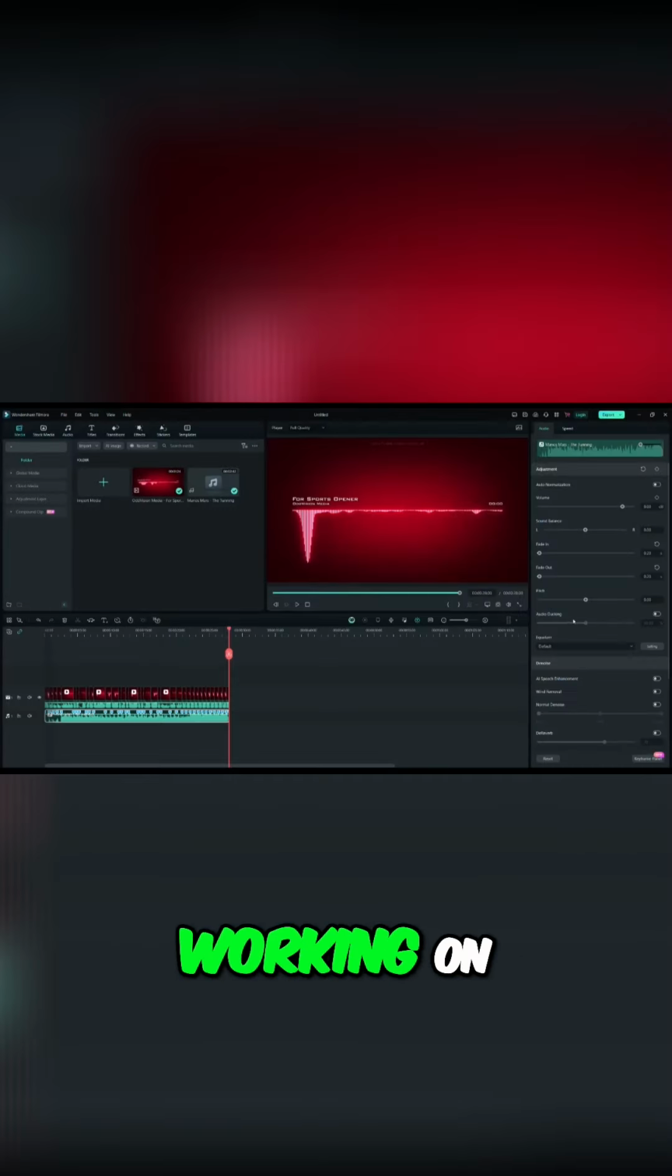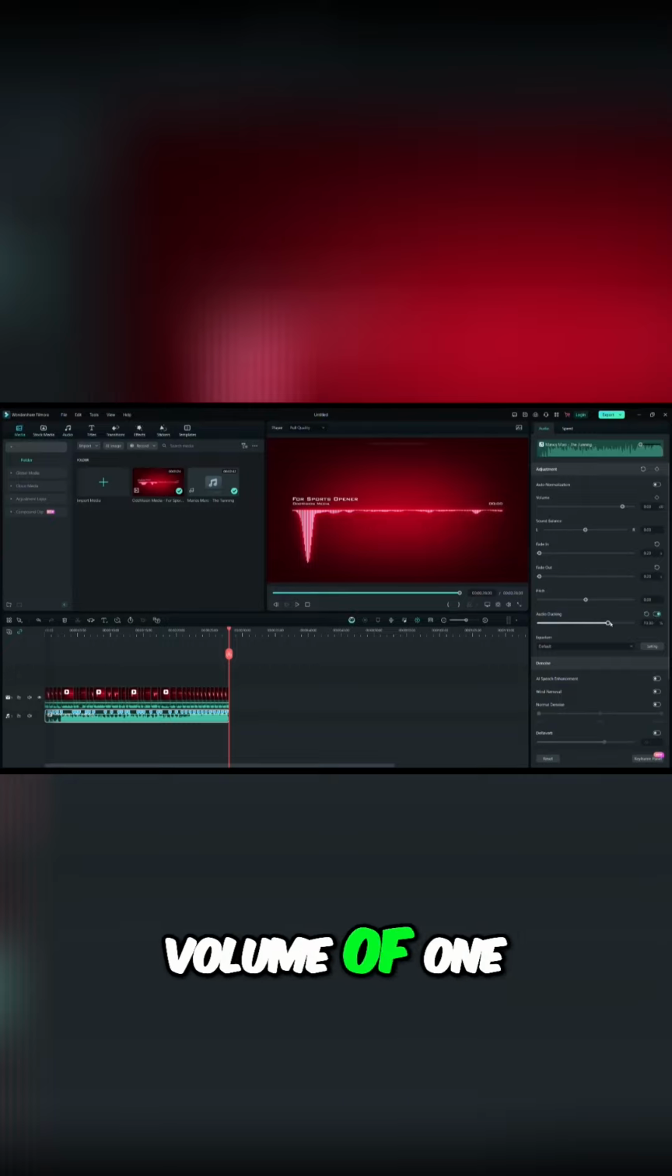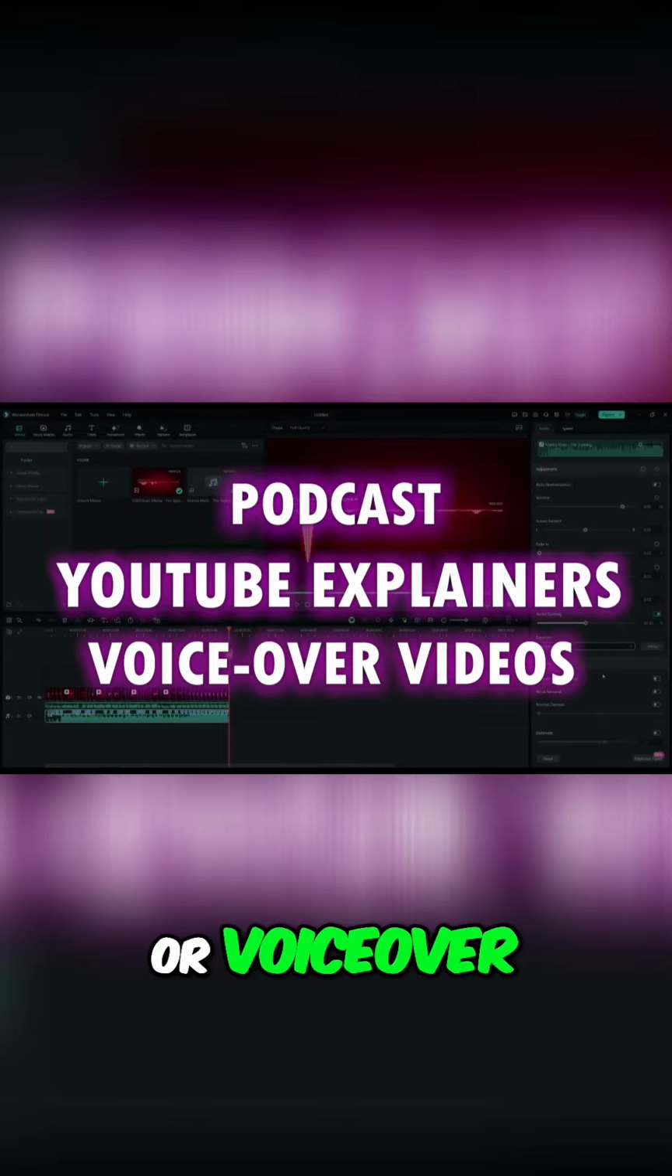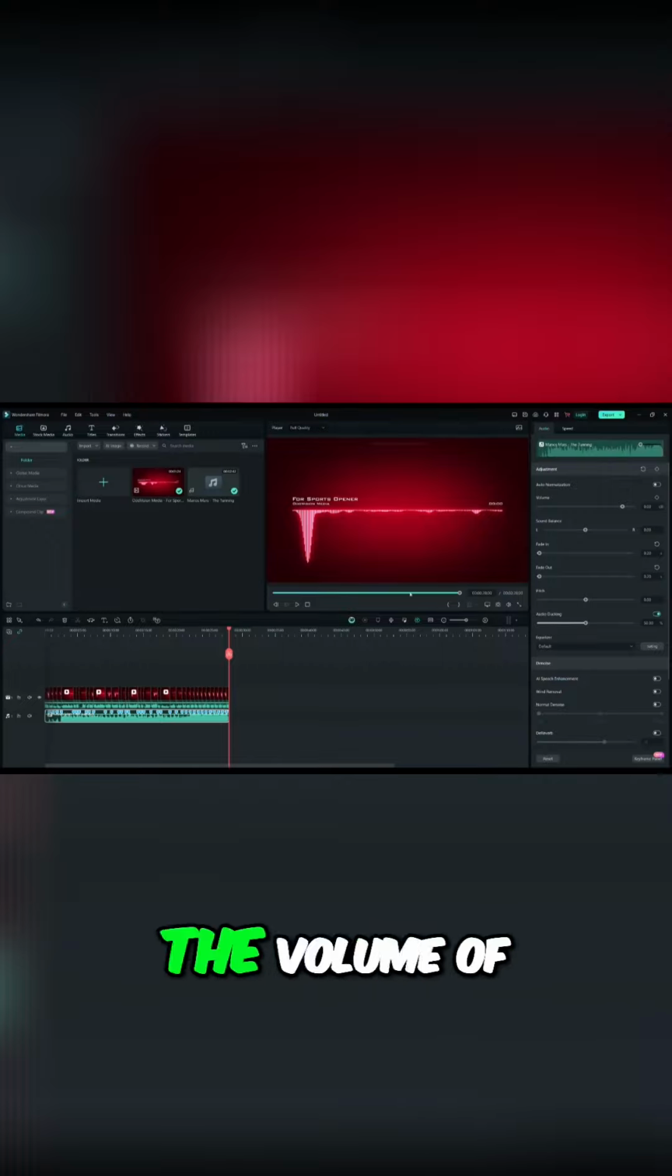Audio ducking. This feature is beneficial for users who are working on videos that incorporate two soundtracks. With this, you can lower the volume of one track automatically to dominate the other track. No matter if you're creating podcasts, YouTube explainers, or voiceover videos, this tool can assist you. Along with this, you can also manage the volume of the suppressing tracks with the help of sliders.